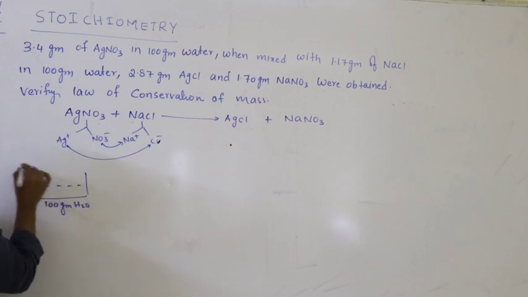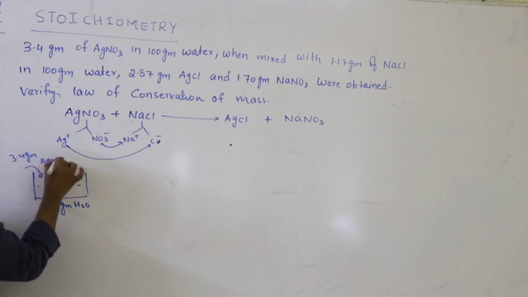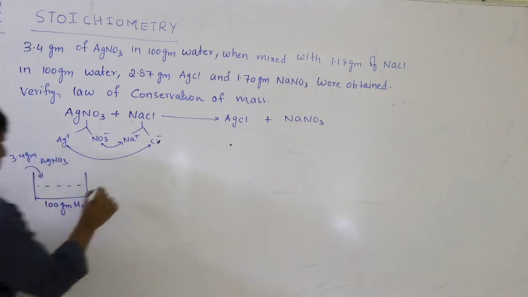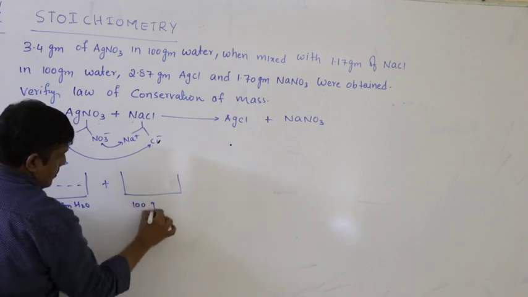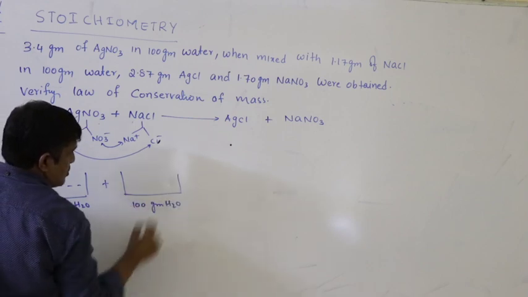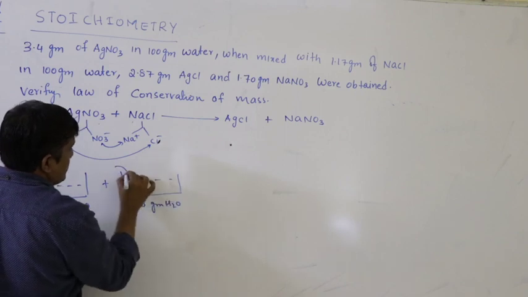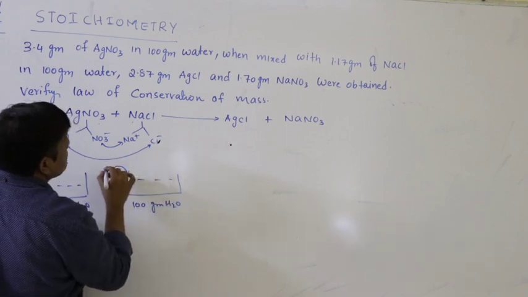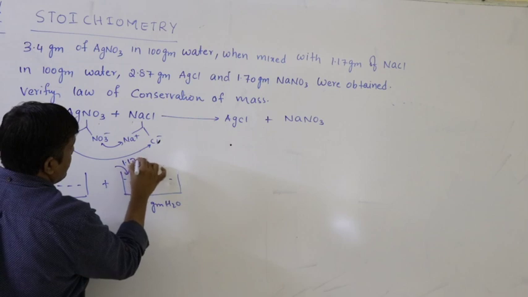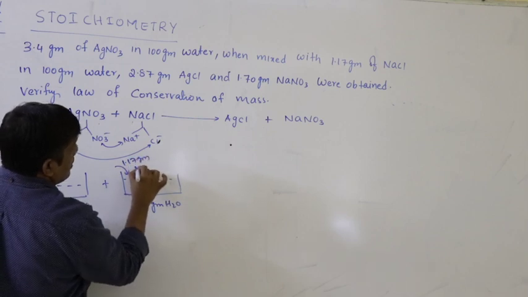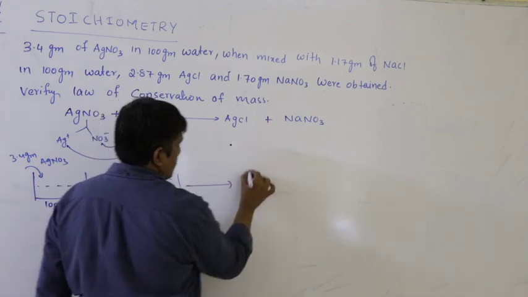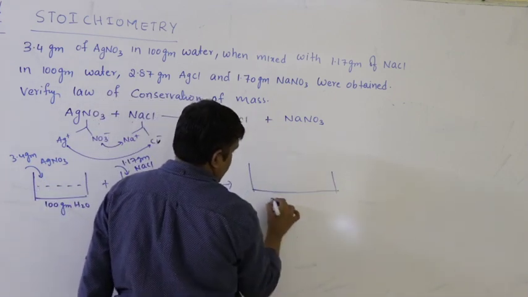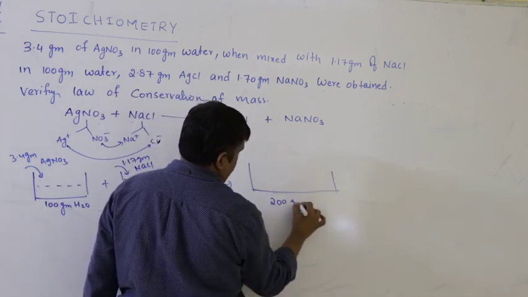In this we are dissolving 3.4 grams of AgNO3. In another vessel, 100 grams water. In this we are dissolving 1.17 grams of NaCl. So when I mix these two, so 100 plus 100, you will have 200 grams of water